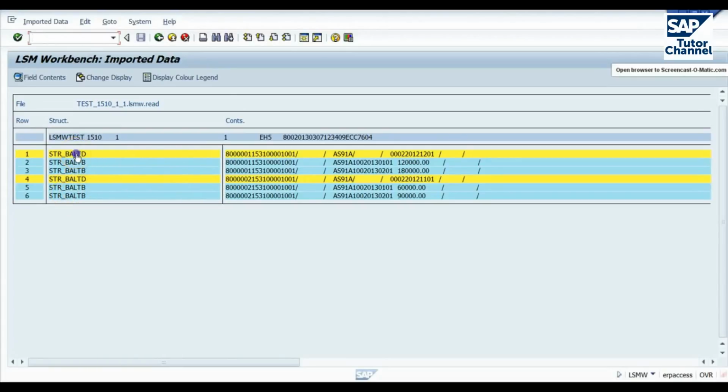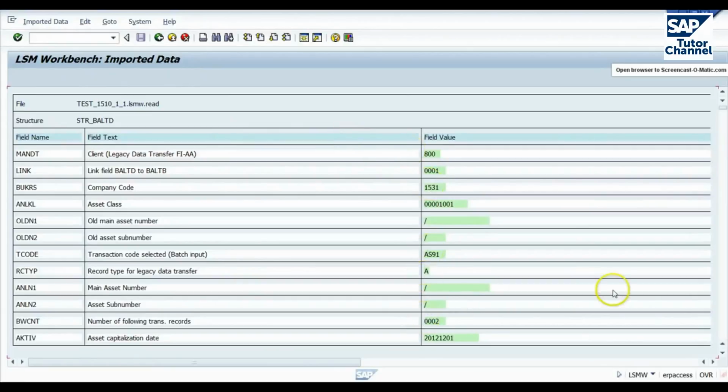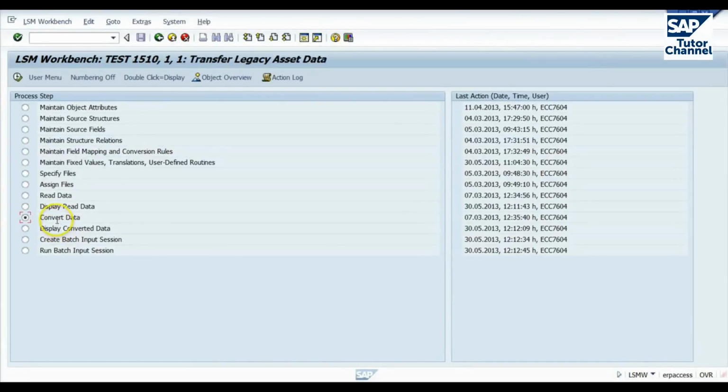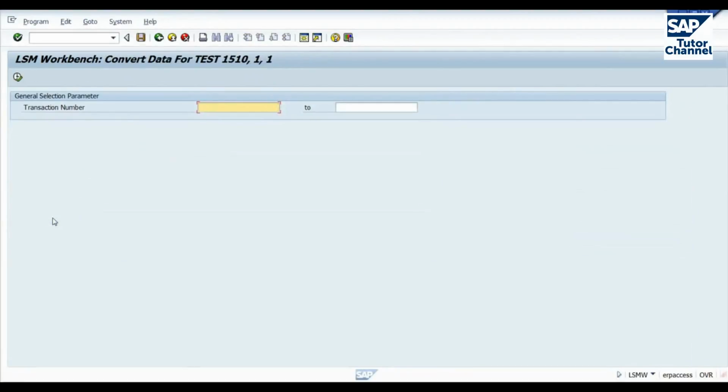Everything looks okay. If you want to look further, you click on that. You can go down through the individual fields. This / represents a blank value. That looks okay, so let's go back out. We now run this step here, which is convert data. That applies any rules, user-defined routines, translations that we may have specified earlier. We didn't specify any in this example, but we still have to run this program. When you run it and you get a success message, you just go back out here.